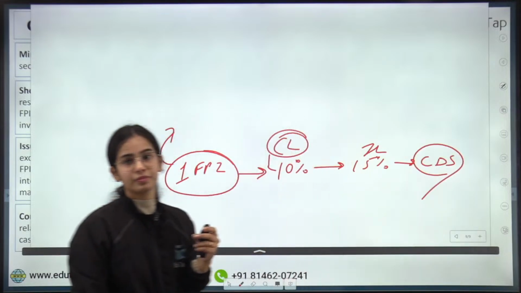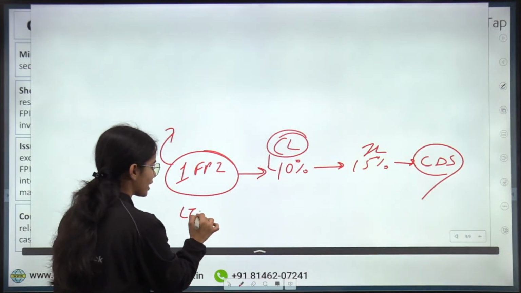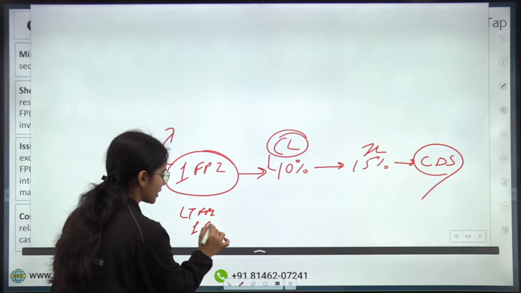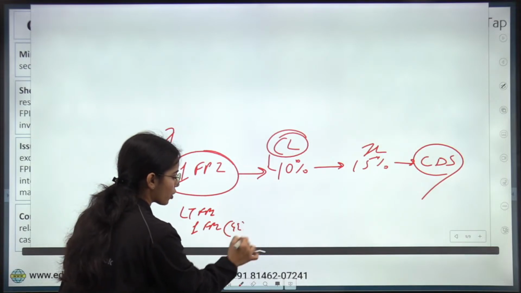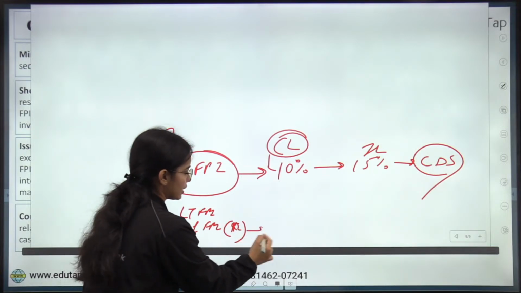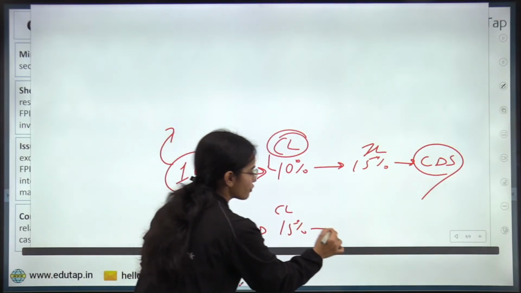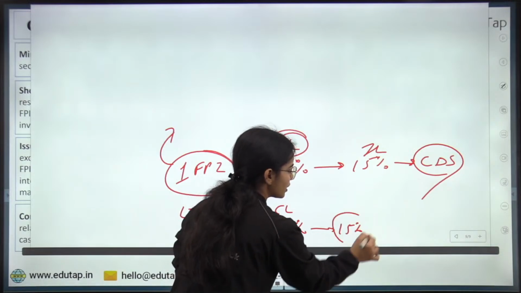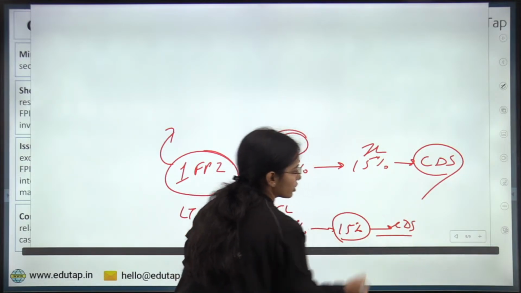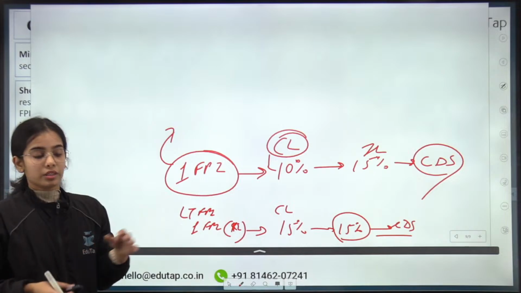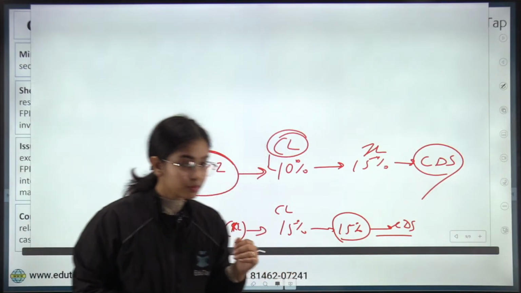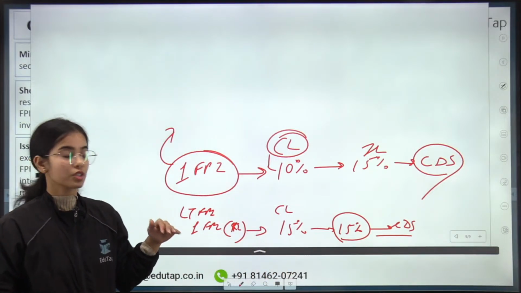Any confusion? So for the long term FPI, a single FPI and its group entities or the related FPIs, the concentration limit is 15% of the 15% of the investment limit in the corporate debt security. Clear? Yes or no? So this is the idea.